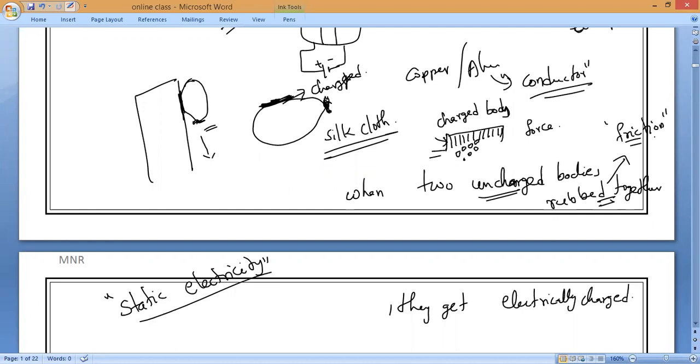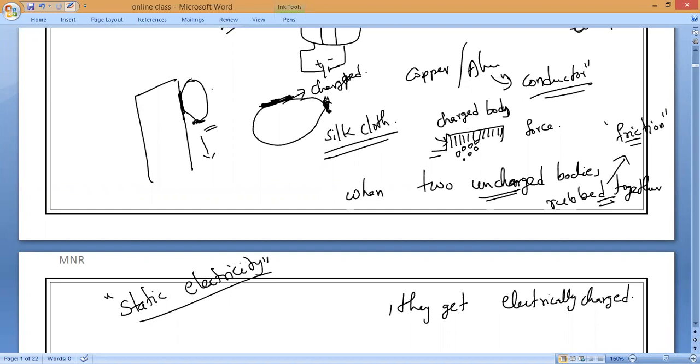So the charged particle, what charge? Negative charge or positive charge? Later we will study that after the discovery of electrons. So all of you remember, in these activities, what is the conclusion we can make? Atoms are not transferring, but we can say some charged particles are transferring between the two bodies. That is the conclusion we can make.